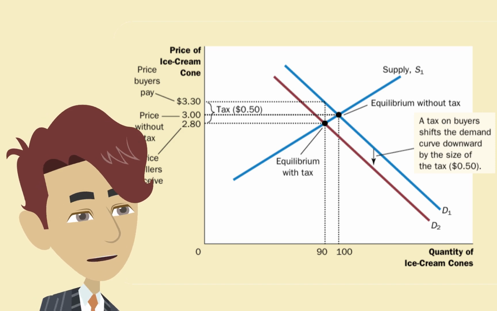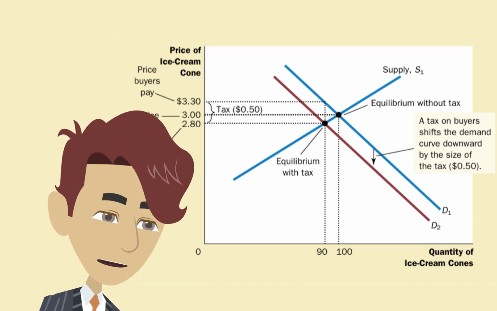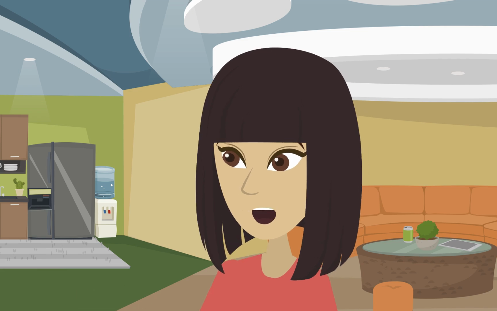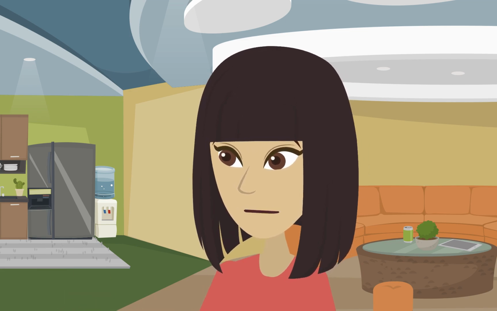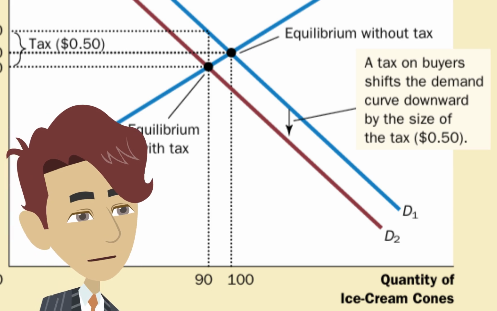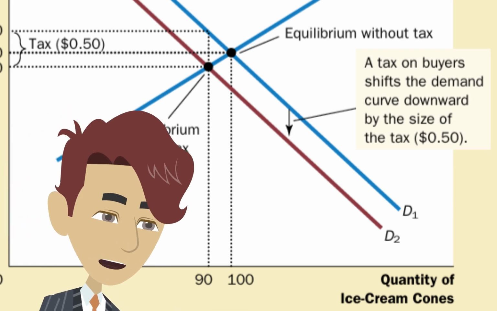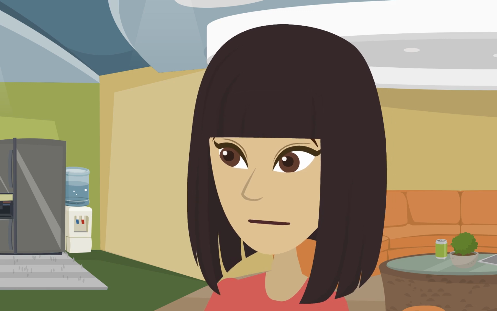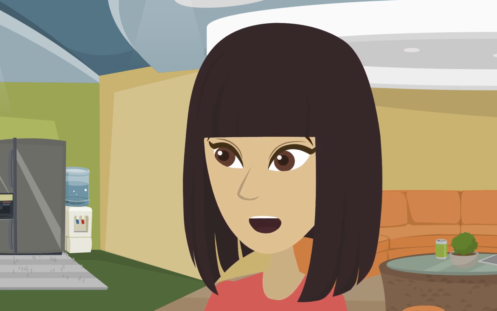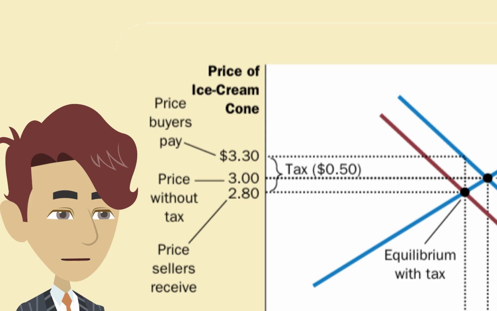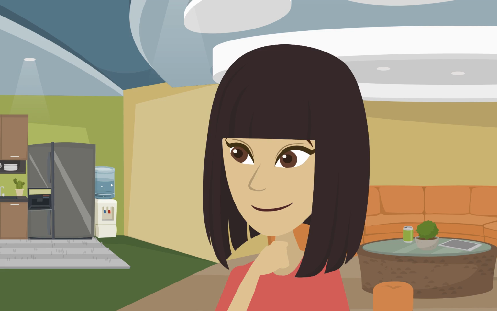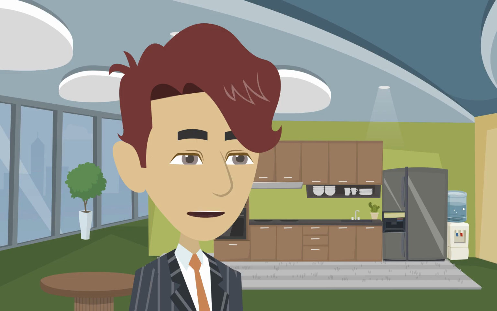Well, when buyers have to pay an additional 50 cents tax per cone, they find it less attractive to buy ice cream. So, they buy less? That makes sense. Right. The demand curve shifts to the left, meaning buyers demand fewer cones at every price. How much does it shift? Is it just the amount of the tax? Yes, it shifts exactly by the size of the tax. So, if the market price is $2, the effective price becomes $2.50.